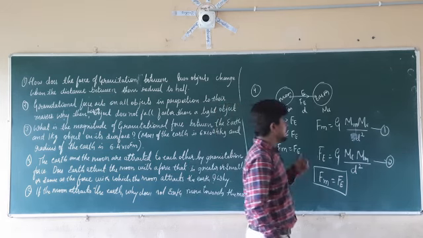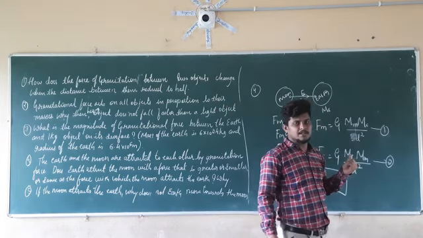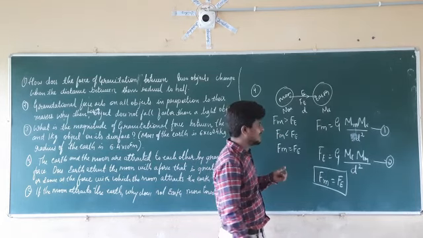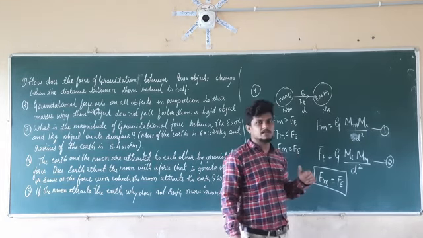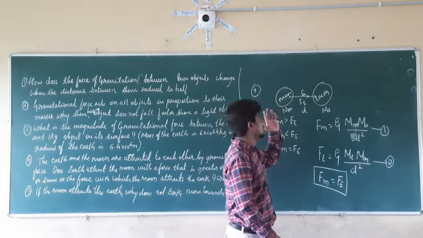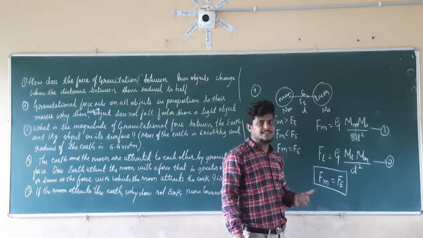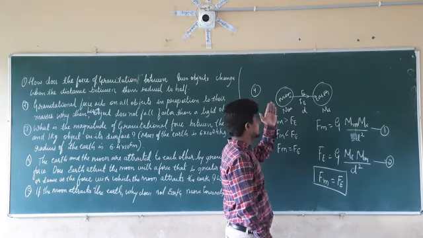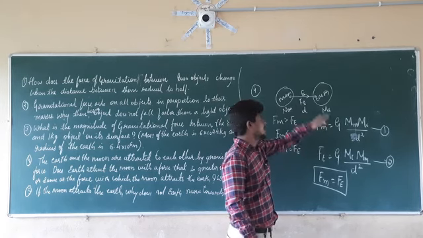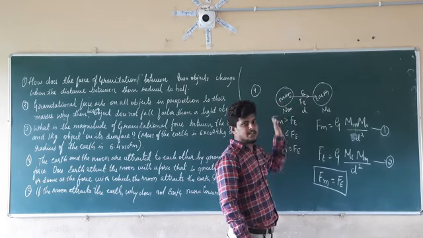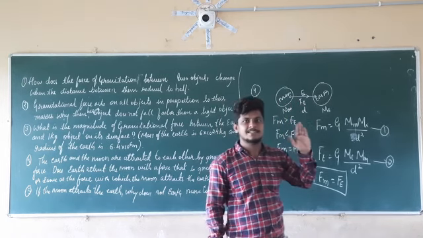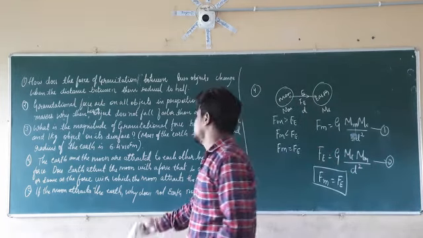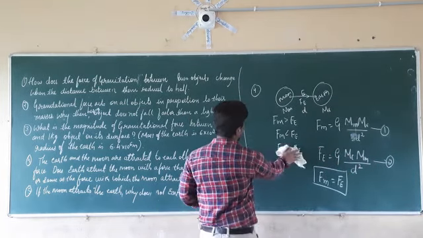See here, since the masses of the objects are the same, and the distance between the moon and the earth is the same, whatever gravitational force the earth exerts on the moon is the same as the force the moon exerts on the earth. So both the magnitudes are the same. This is the answer for question number 4.